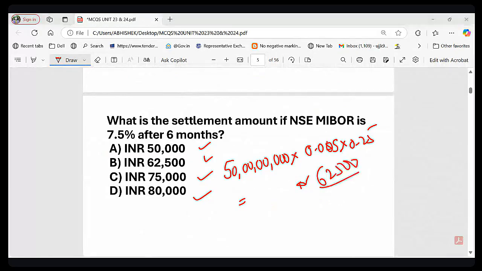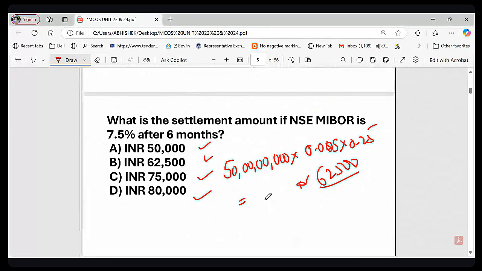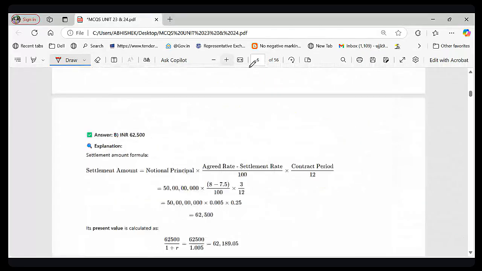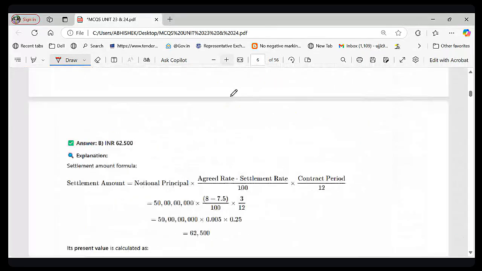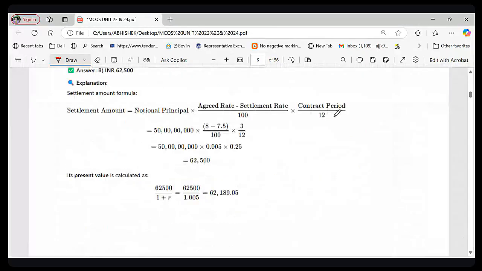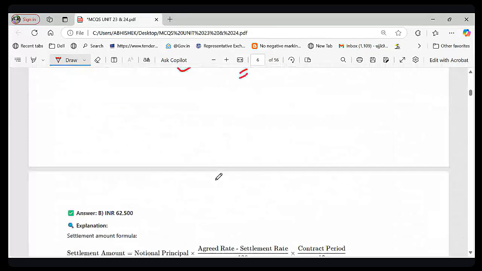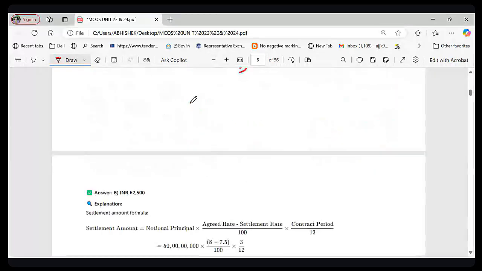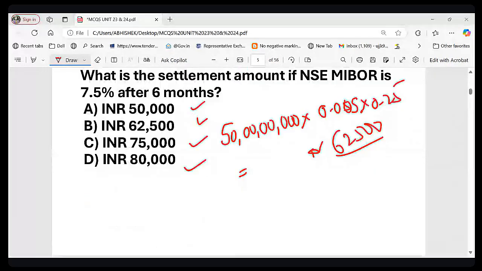Are you also getting the same value? Please let me know. Please do the calculation. This is quite simple. Nothing but P into R into T upon 100. You can see the calculation here: principal into rate into time, contract period upon 12. Just put in the values and you will get the answer. So this is the settlement amount after 6 months. So did you get 62,500? I hope you also get the same 62,500.